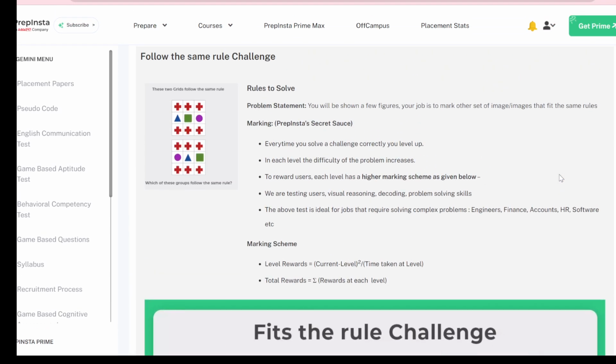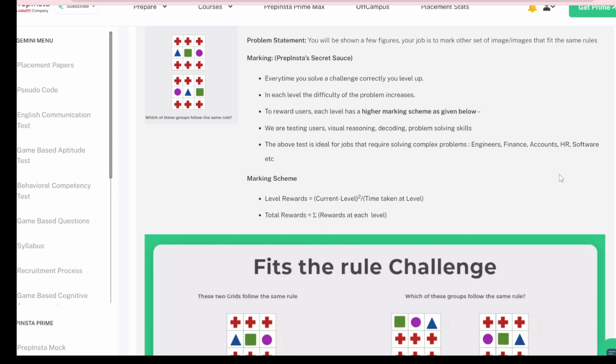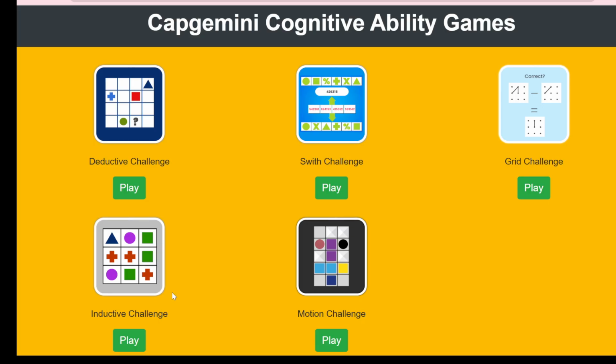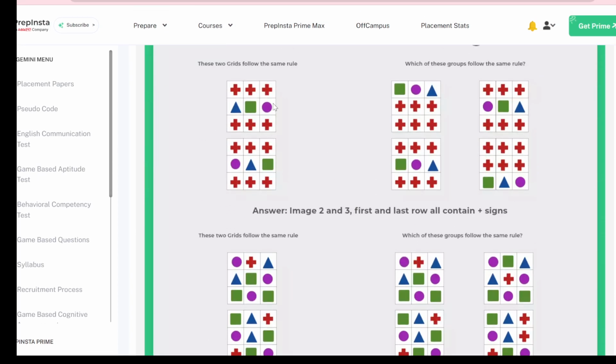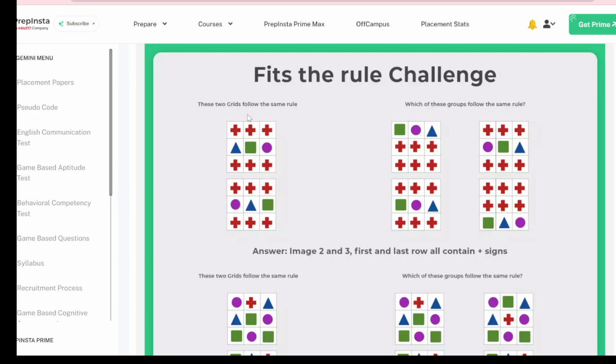Okay, and this is the same rule question. Means, what is it called, yeah, inductive challenge, in which they will provide you two grids on the right side. On the basis of these two grid patterns, you have to pick two more grids here, which follow the same pattern as the right two grids. Okay, so in this grid you can see the plus sign is in the first row and the third row. The same is followed in this grid, the first row contains the plus symbol and the last row contains the plus symbol.